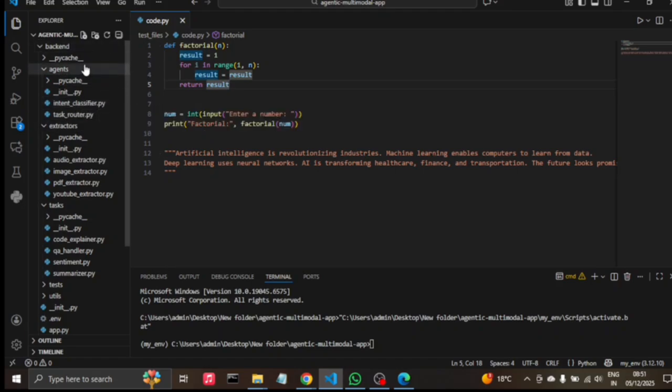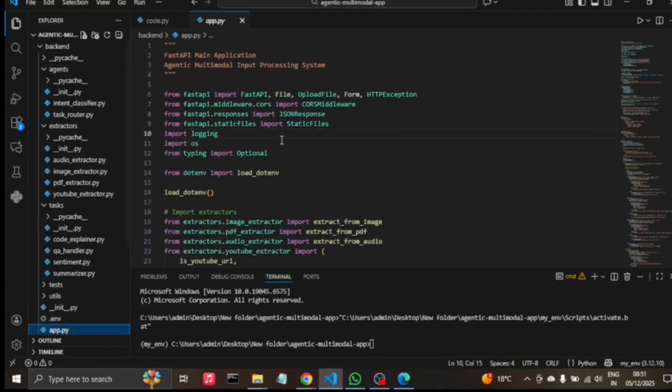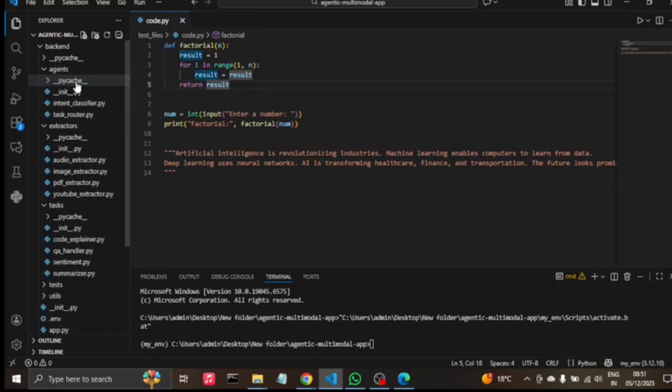Basically in the backend we have app.py, which is responsible for the FastAPI. After that, in agents, we have the intent classifier. What happens in the intent classifier is, if we give an image, the bot asks what is your intent, what do you want to do with this image. We may want to write it, summarize it, or analyze it. If we give audio, it will ask what you want to do, and we will say extract it. That is the work of the intent classifier.